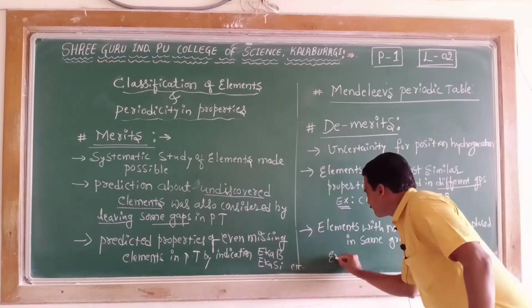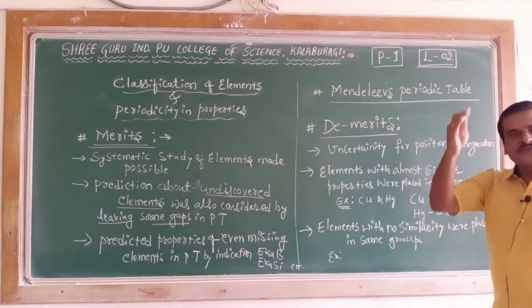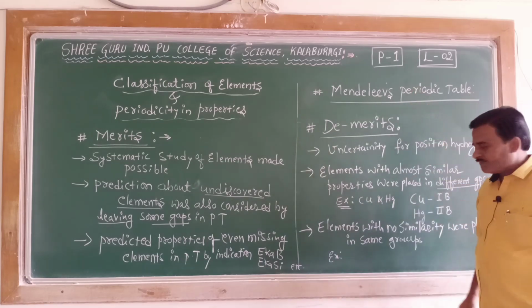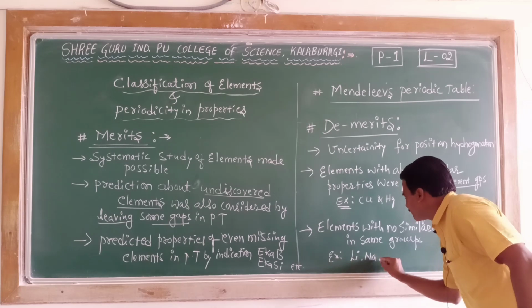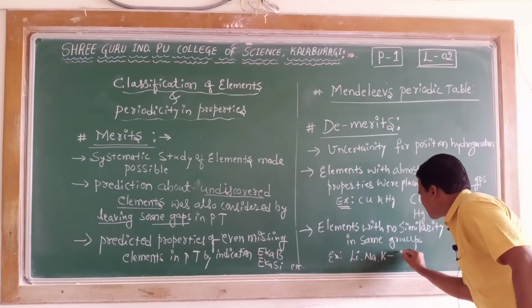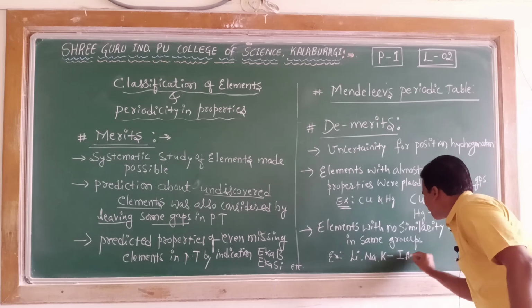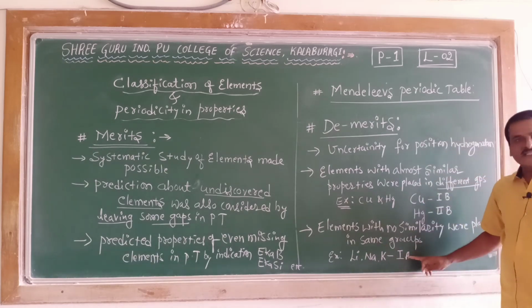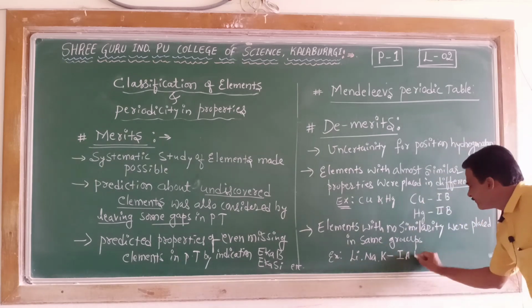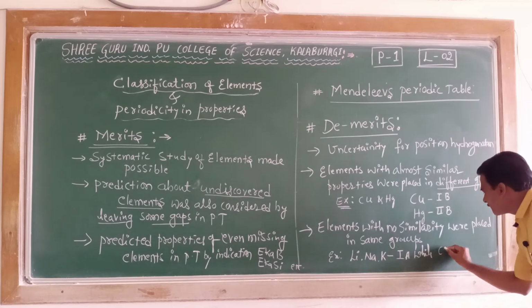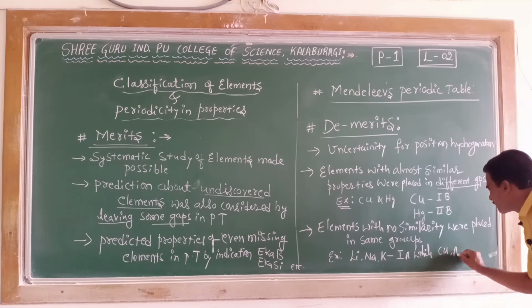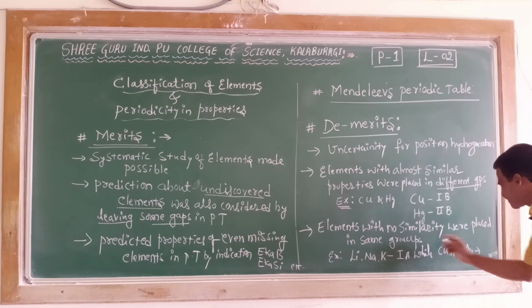For example, if you take the first A group of the periodic table, lithium, sodium, potassium were placed in the first A subgroup, while copper, silver and gold were placed in the first B.